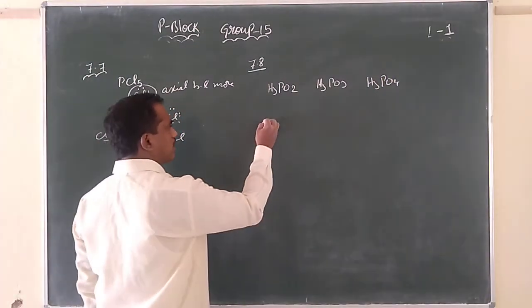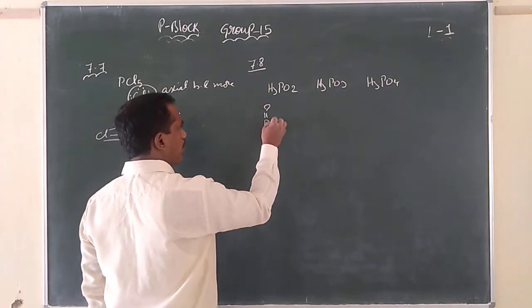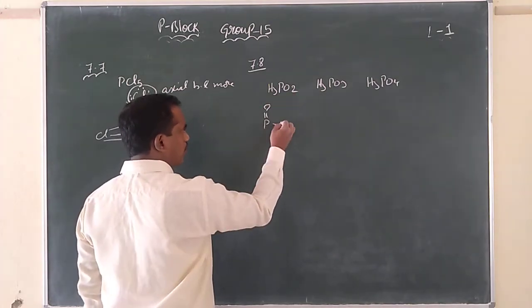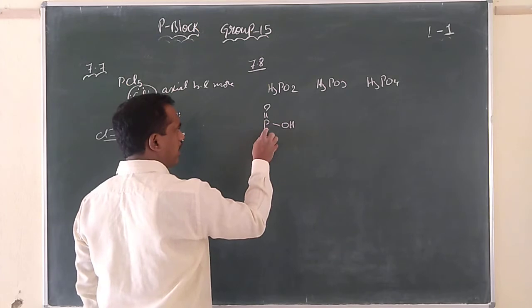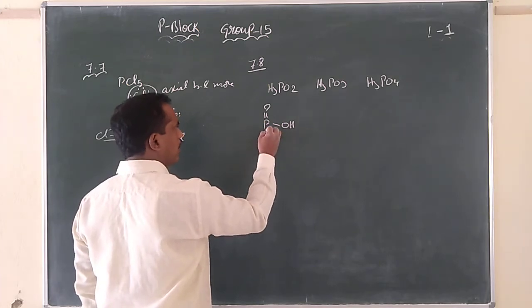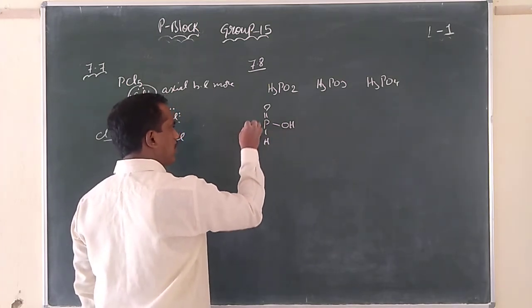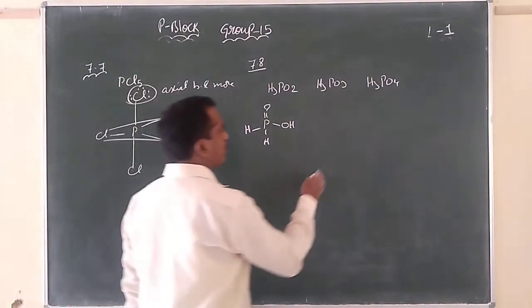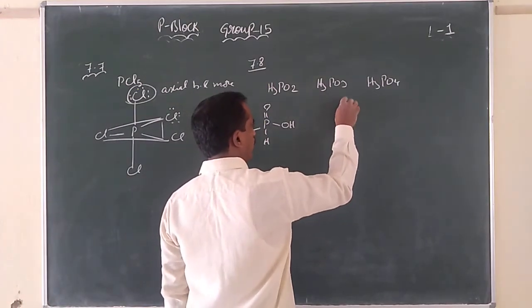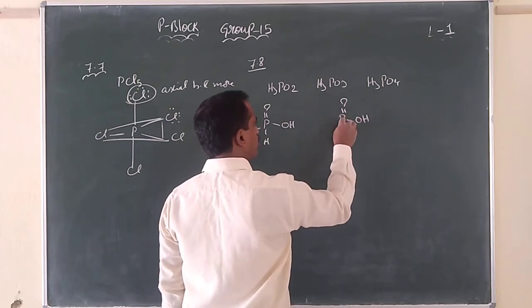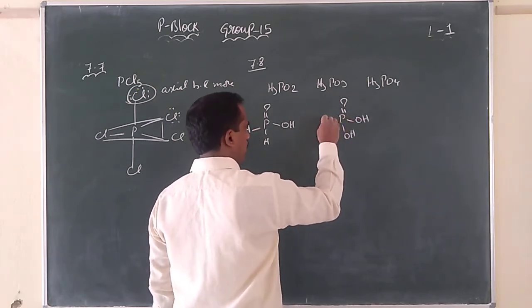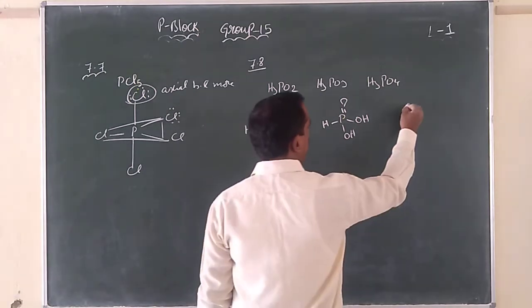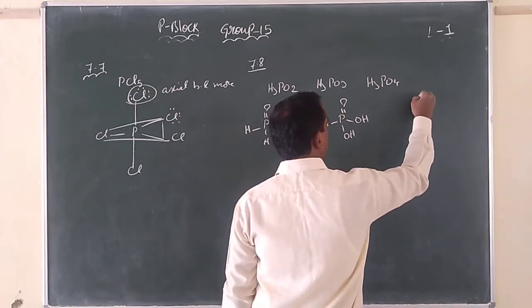Coming to the structures, in H3PO2, P is double bonded to one oxygen, another oxygen is having one hydrogen, and the remaining two hydrogens are directly bonded to phosphorus. In the case of H3PO3, there are two OH and only one direct hydrogen. In H3PO4, P is double bonded, with three OH.